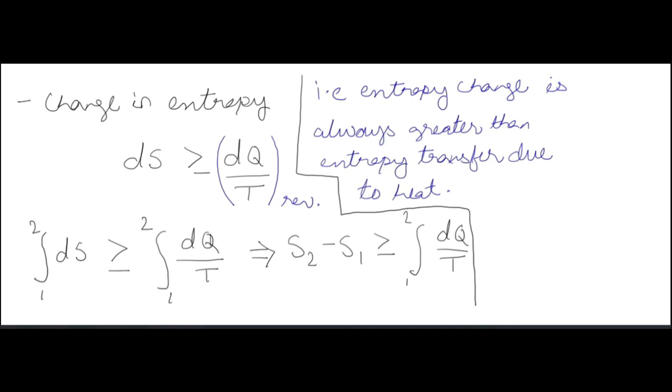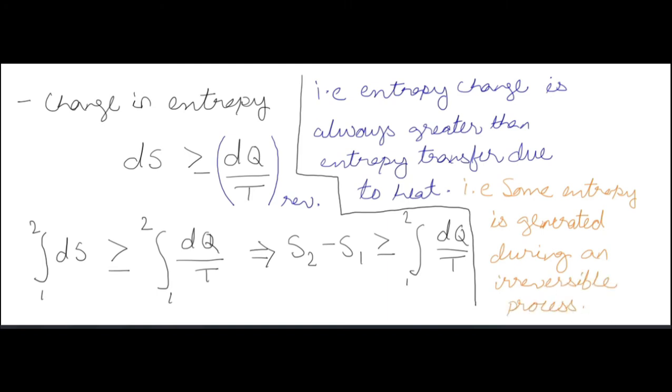What this says is that entropy change is always greater than entropy transfer due to heat, because some entropy is generated during the process. If no entropy is generated, it's a reversible process. If entropy is generated, it's an irreversible process.